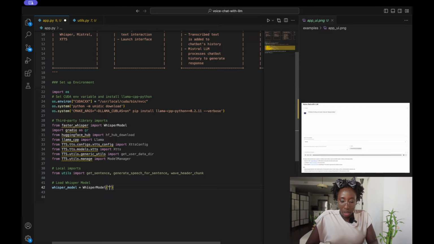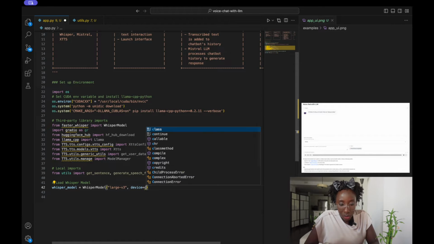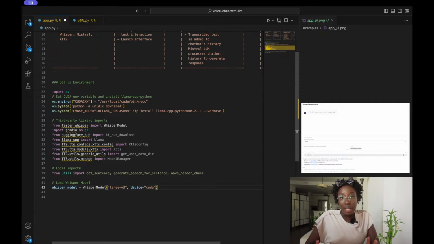We are going to be using the large v2 model. We'll set our device as CUDA so that it uses the GPU, and then we also set our compute type to be float16.